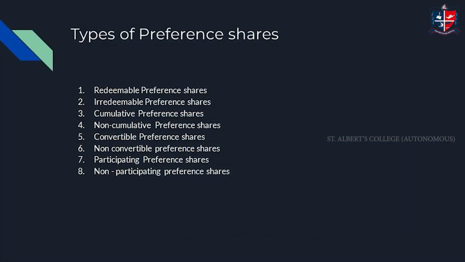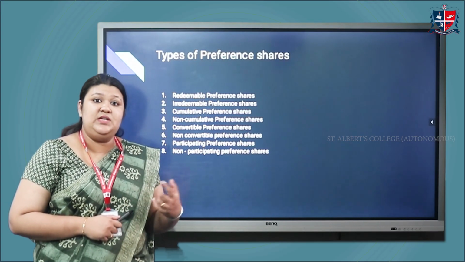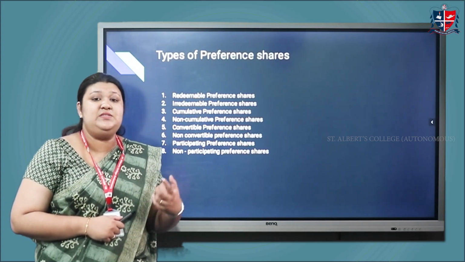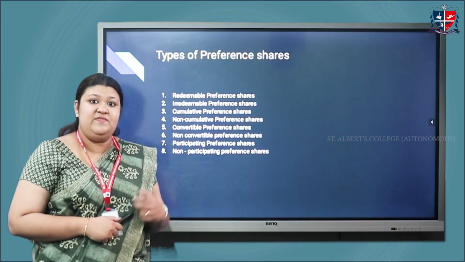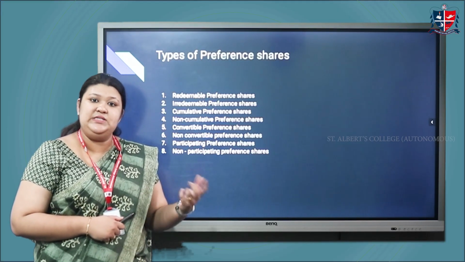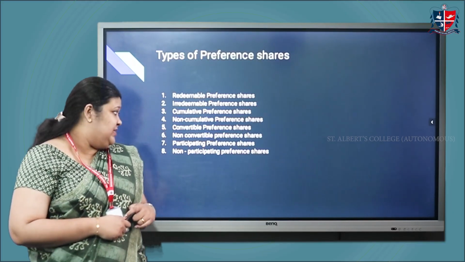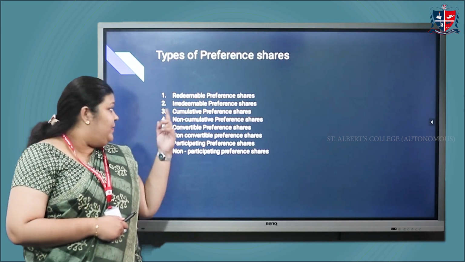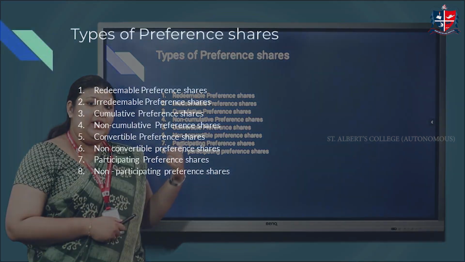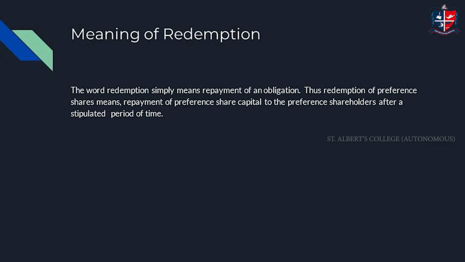The next is participating preference shares. Participating preference shares are those shares which have a right to participate in the surplus profits of the company. Non-participating preference shares are those shares which do not have any right in the surplus profits of the company. So these are the various types of preference shares. There are 4 types which are divided: redeemable and irredeemable, cumulative and non-cumulative, convertible and non-convertible, participating and non-participating preference shares.